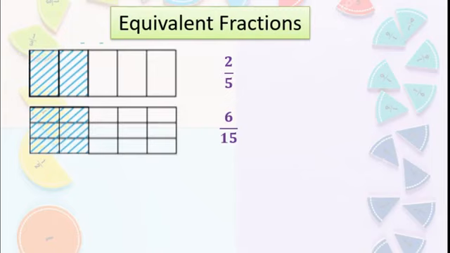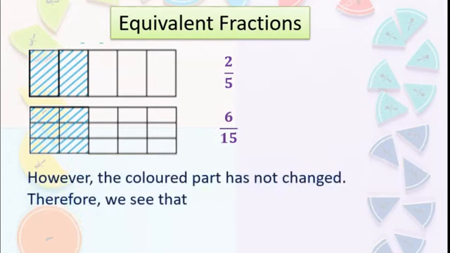Now here it is said that both pictures are the same picture and only the division is different. Means we made more equal parts in the second picture. However, the colored part has not changed. Therefore, we see that 2 upon 5 is equal to 6 upon 15. You see the colored part or you see the uncolored part, they are the same, isn't it? So, 2 upon 5 is equal to 6 upon 15. Okay, we will prove this.